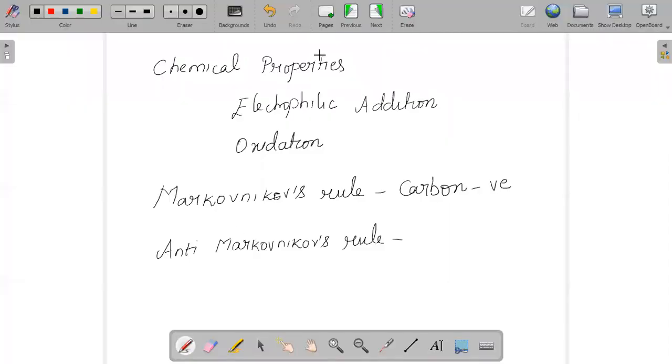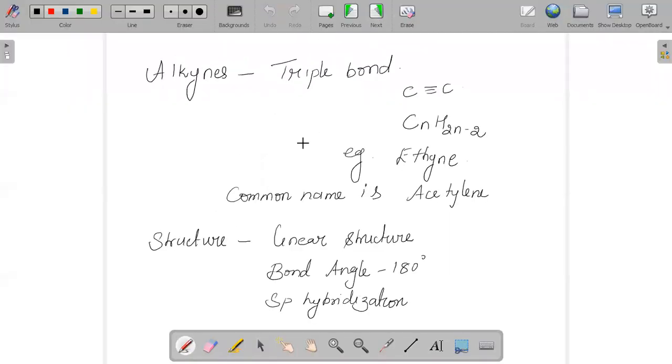And yes, next we have to talk about our alkynes. Alkynes are the group of compounds with triple bond. So whenever we talk about triple bond, the name given is alkyne. And the formula is CnH2n minus 2. So when we say CnH2n minus 2, the lowest member, the simplest compound, is of course ethyne. And the common name for it is acetylene.